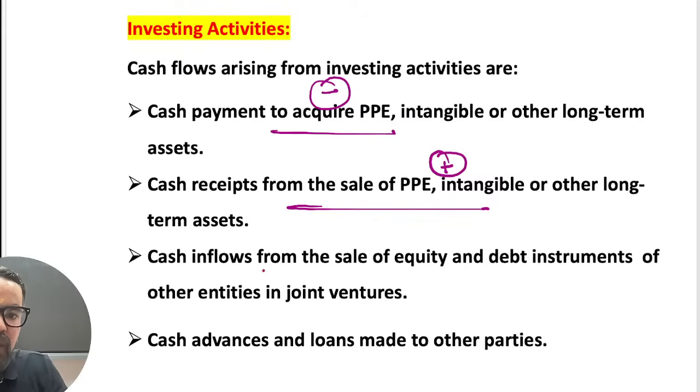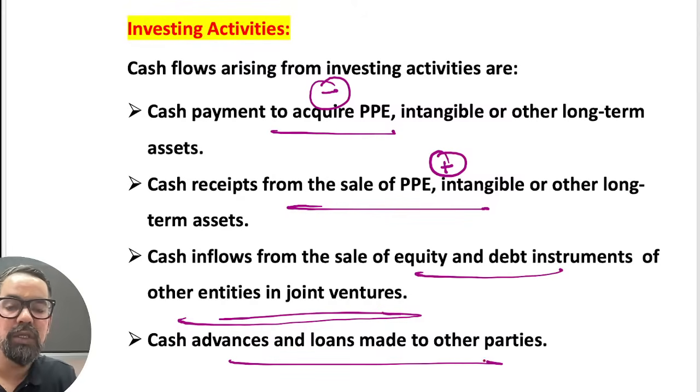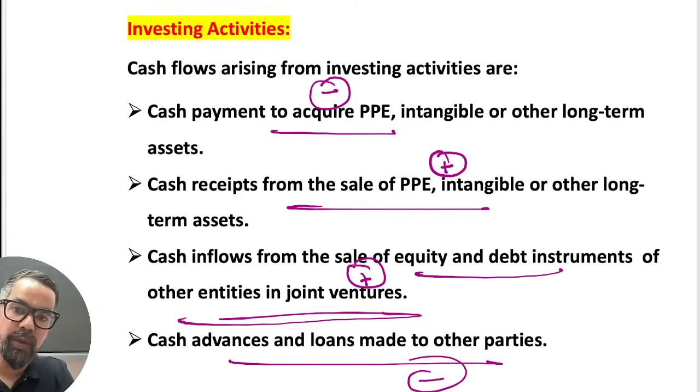This is inflow. Cash inflow from equity and debt instruments of other companies. You have made some investment in other companies or advances in loan investment made to other companies. This is outflow. And now here what you are doing, you are selling those particular ones. That is your inflow, right?